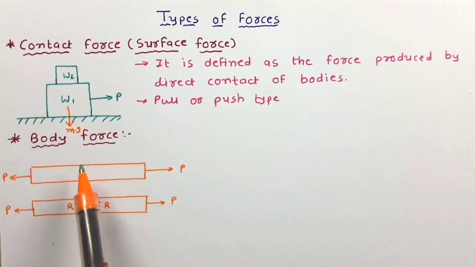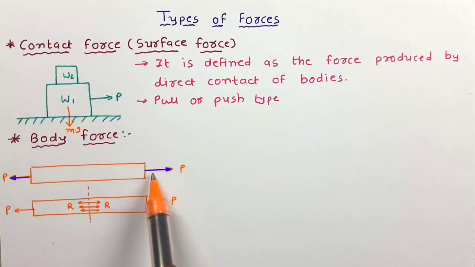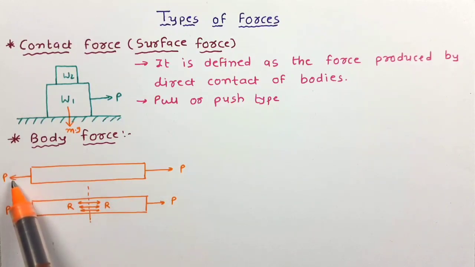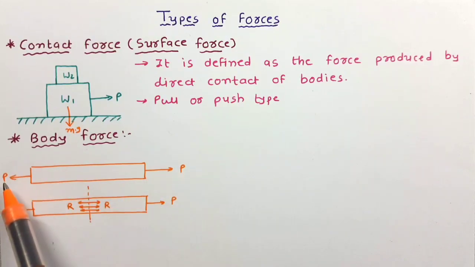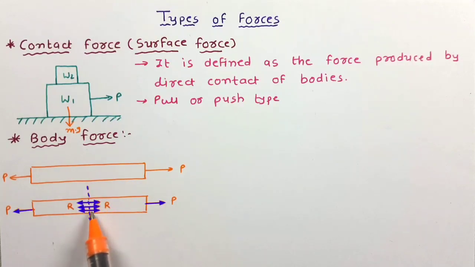Here we can see one body which is subjected to two equal opposite axial forces which are trying to pull the body. Due to these forces, some resistive force is developed inside the body.